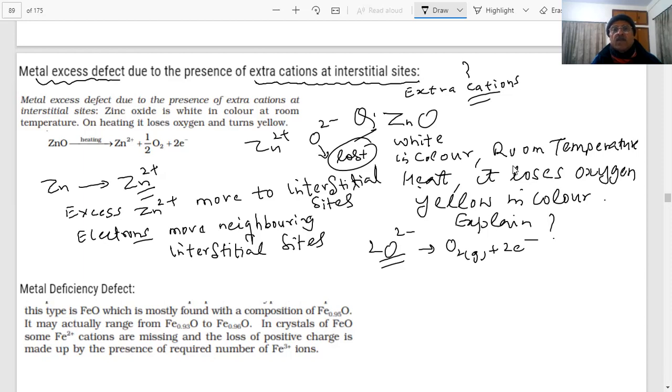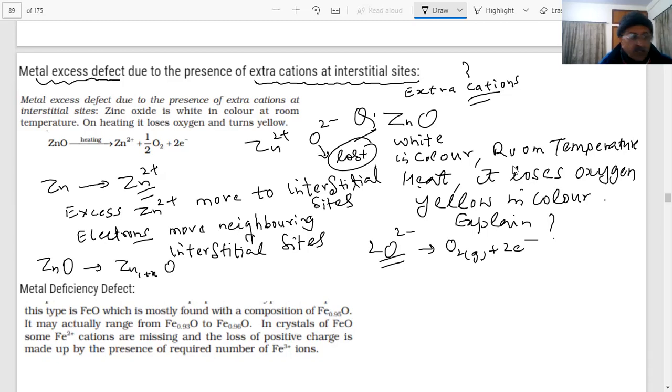Earlier, what was there? There was a stoichiometry of Zn and O, ZnO. But zinc becomes more, oxygen becomes less, students, because there is a loss of oxygen. And what is the result of this? The formula was ZnO. Now what is changing? It is Zn1+xO.